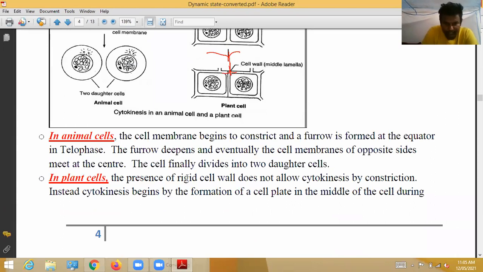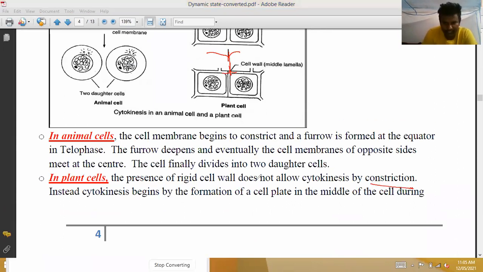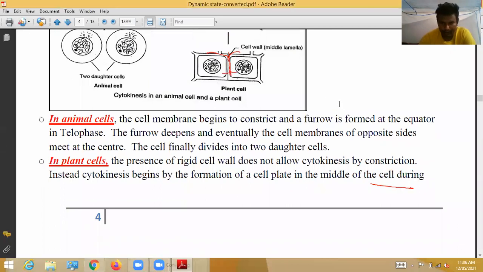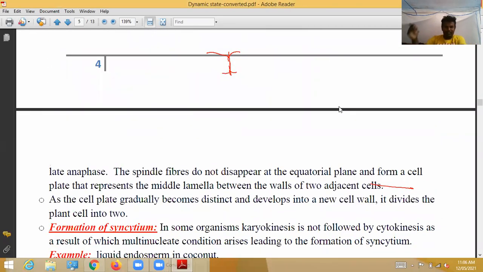The presence of a rigid cell wall does not allow cytokinesis by constriction. So instead, cytokinesis begins by formation of a cell plate in the middle of the cell during late anaphase. The spindle fibers don't disappear at the equatorial plane and form a cell plate, which represents the middle lamella between the walls of the two adjacent cells. As the cell plate gradually becomes distinct and develops into a new cell wall, it divides the plant cell into two cells.